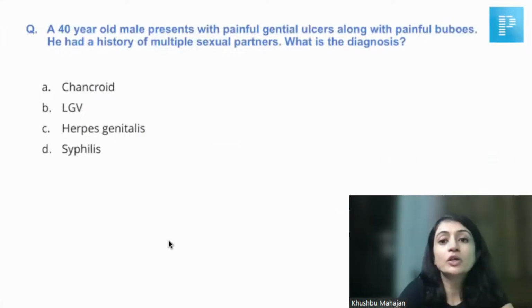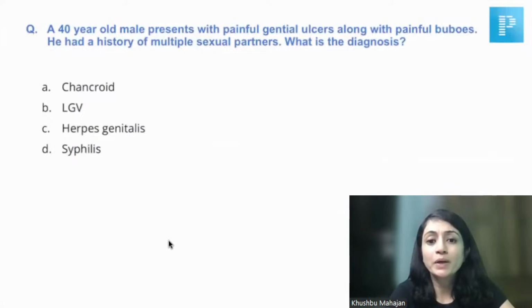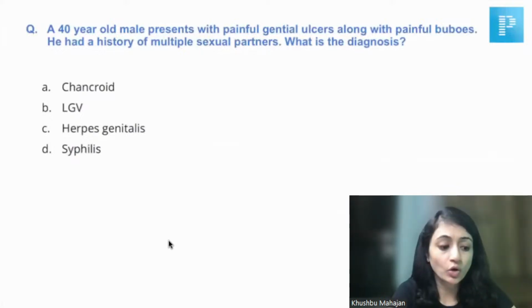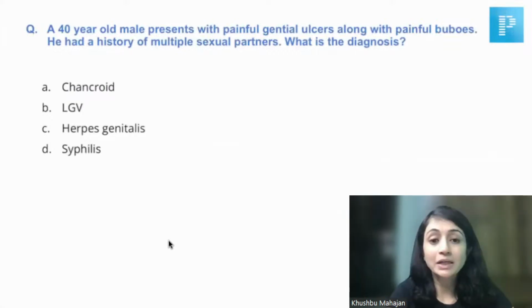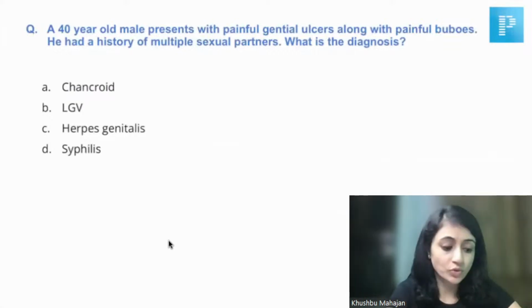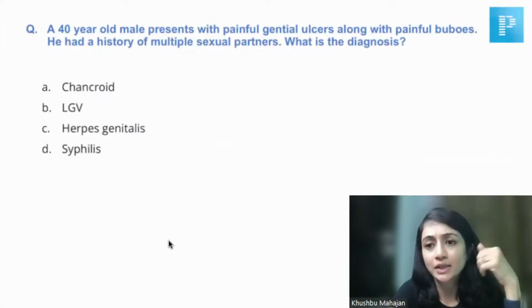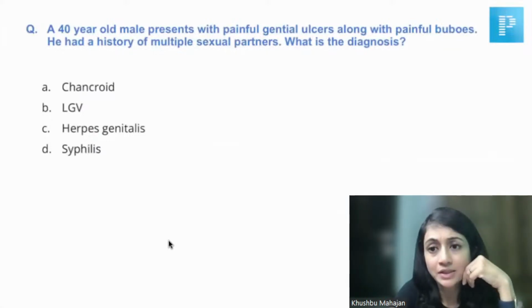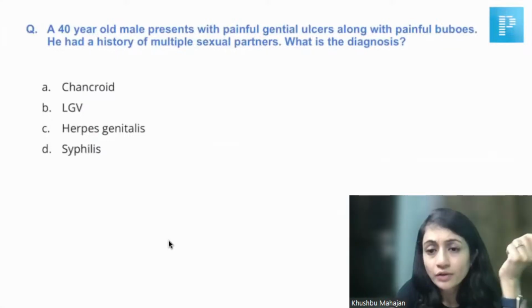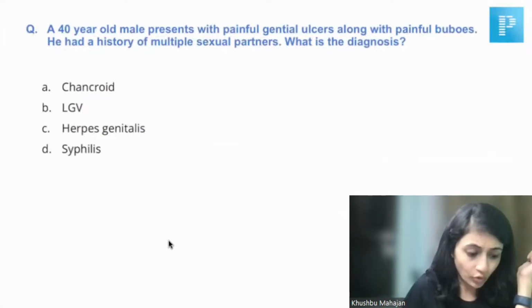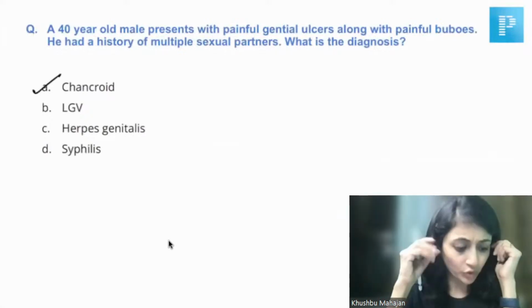This is one of the questions that I have received. A 40-year-old male presents with painful genital ulcers along with painful bubo. He had a history of multiple sexual partners. What is the diagnosis? If this was the question, it was pretty straightforward. We have discussed genital ulcers, and we know that painful genital ulcers, that means multiple ulcers, along with painful bubo, the answer would be chancroid. I think there was no confusion here.